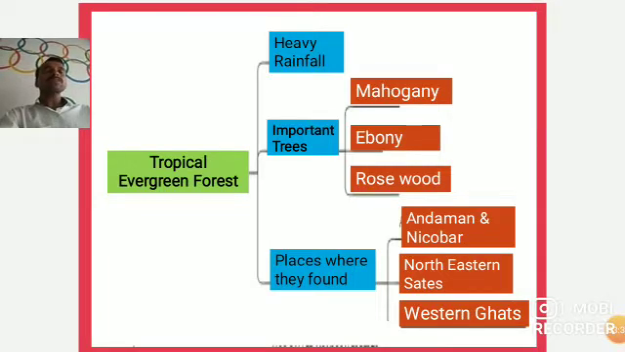Next, what type of trees do we find in the evergreen forest? Mahogany, ebony, and rosewood. These are hardwood trees. Then the places where they are found are the Andaman and Nicobar Islands, the northeastern states of India, and the Western Ghats. In India, we particularly talk about the evergreen forest being found in the northeastern part, and in the Western Ghats, where we find this tropical evergreen forest.